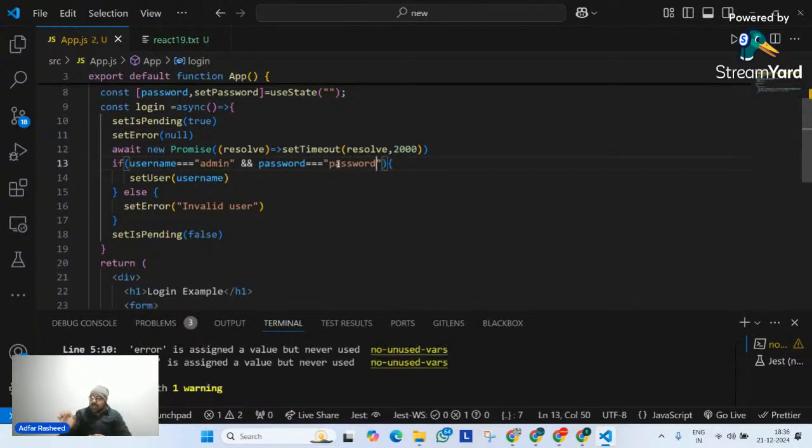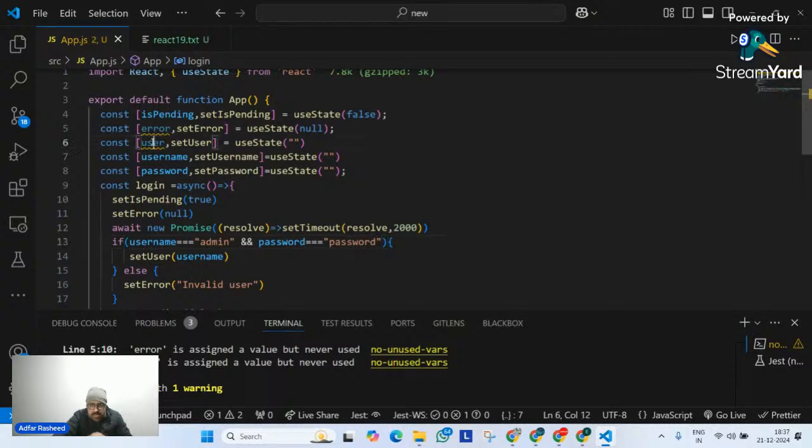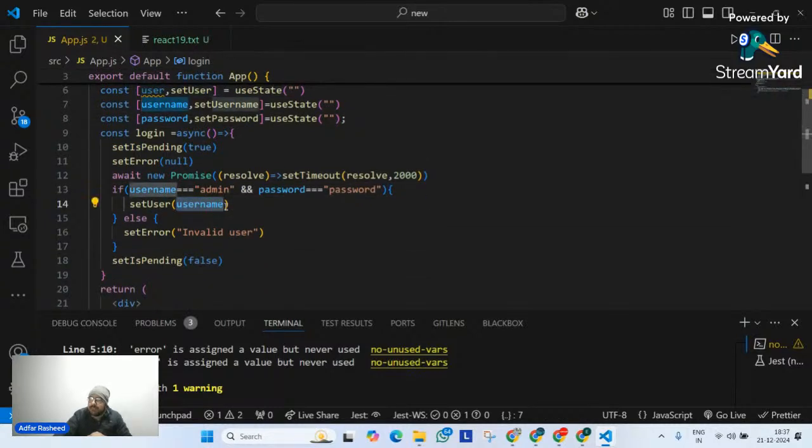If a user on the website types admin in the username input field and password in the password input field, in that case, update this state with the username, which is admin. Done. So it means we are getting a user. If the user types these two credentials, we get a user. If not, give me an error message, which is invalid user.